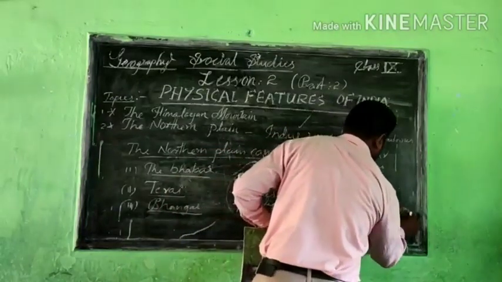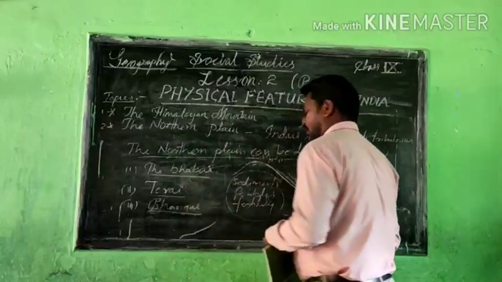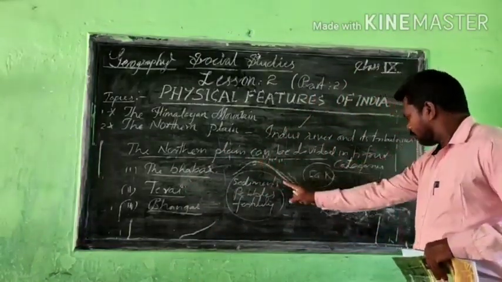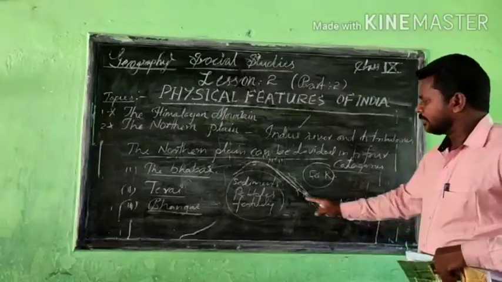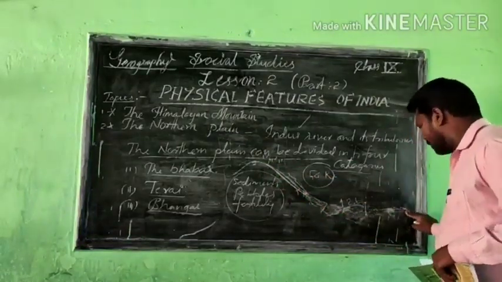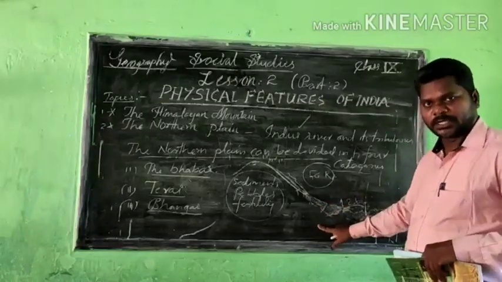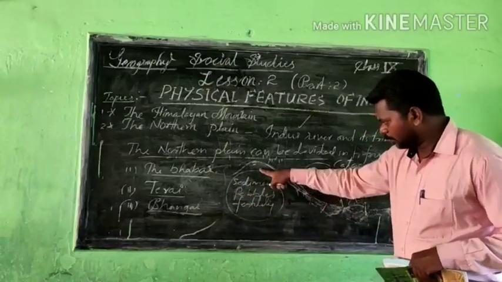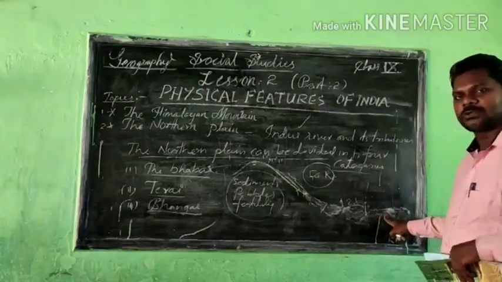You understand what I am saying? Are you following? From the height, flowing towards the bottom, there may be, for example, 50 km speed, and coming into the plain areas, the speed automatically decreases, and all the sediments and pebbles they carried from the top of the mountain will be stored and deposited over here.